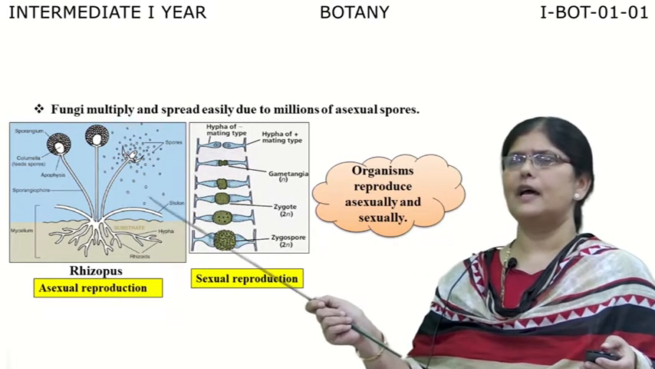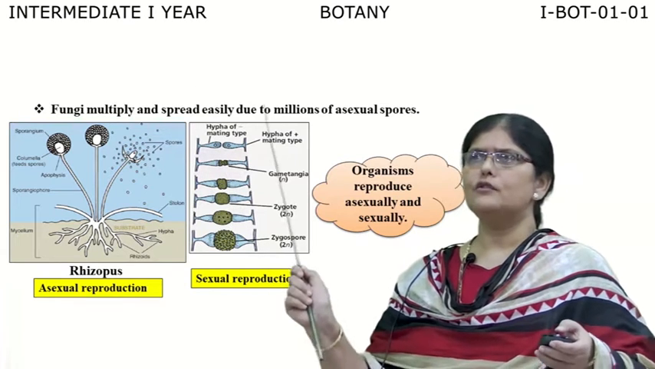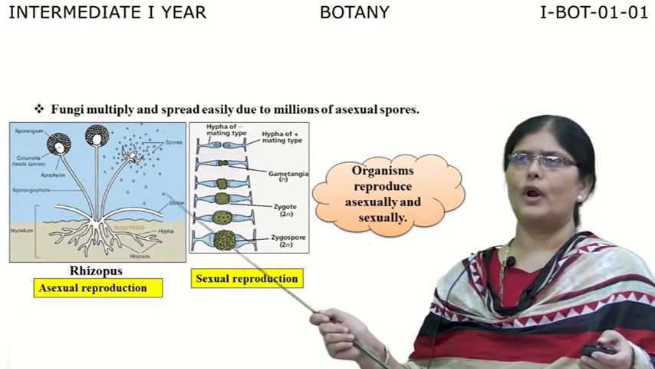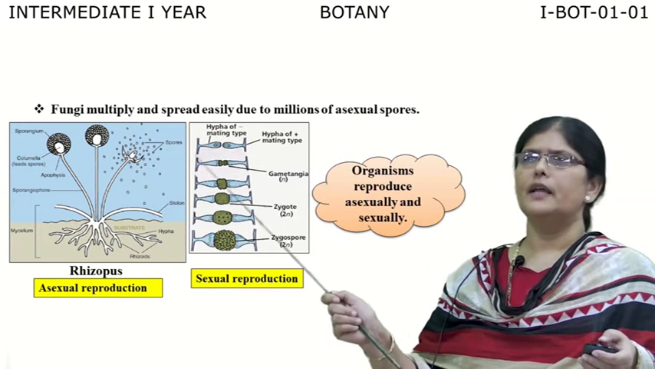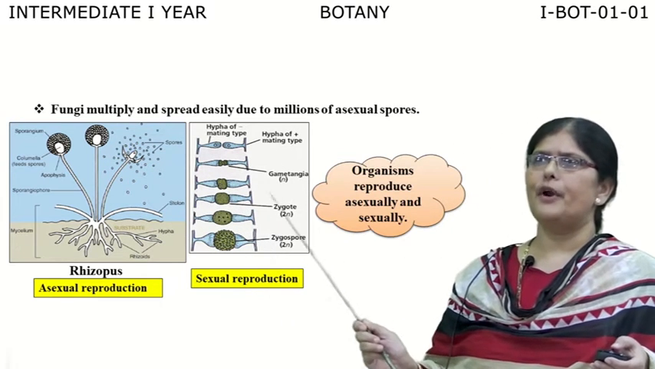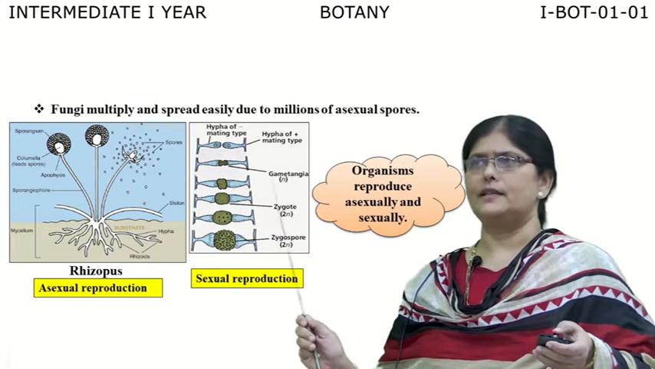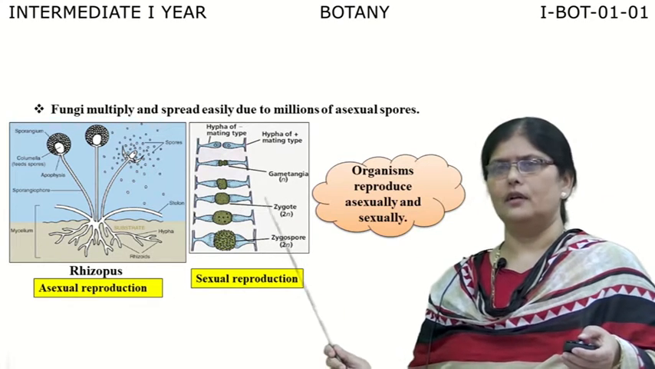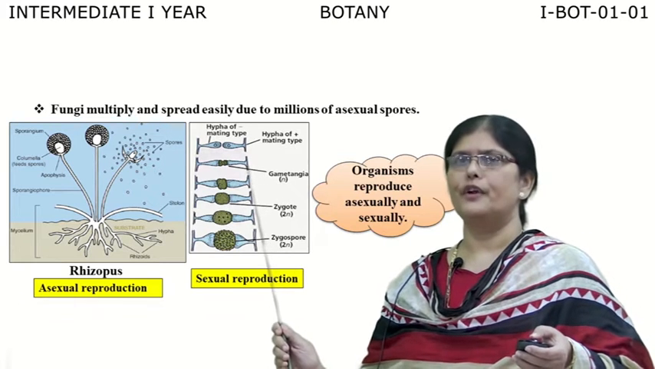Like here, for example, fungi multiply and spread easily into millions of asexual spores. You find in one of the slides the Rhizopus showing the production of the spores in the sporangium. And in another slide, you also find the reproduction in one of the fungi. So organisms reproduce both asexually as well as sexually. So all living organisms show this characteristic feature of reproduction.